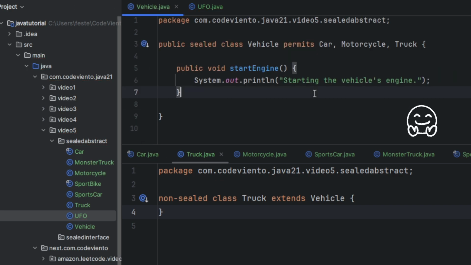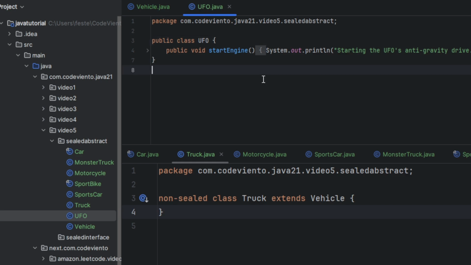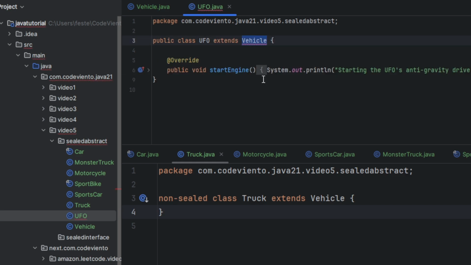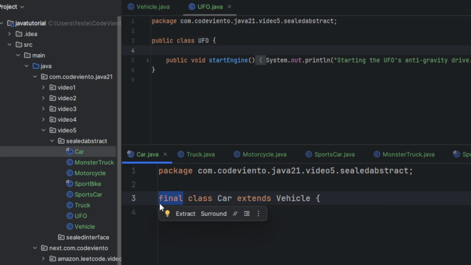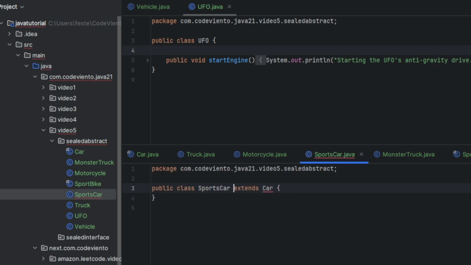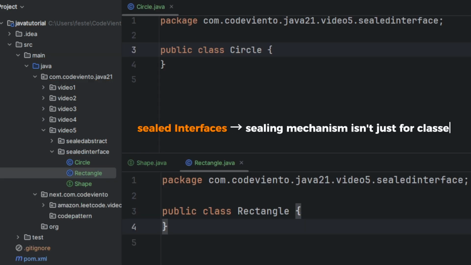Everything seems right now. So what happens if we break the rules? The compiler is our guard. Here, when we forget to change extends vehicle, this is a compiler error. The compiler instantly warns us UFO is not in the list of permitted subtypes. When we define car as final, when we try to extend from car, the compiler stops us: cannot inherit from final class car.